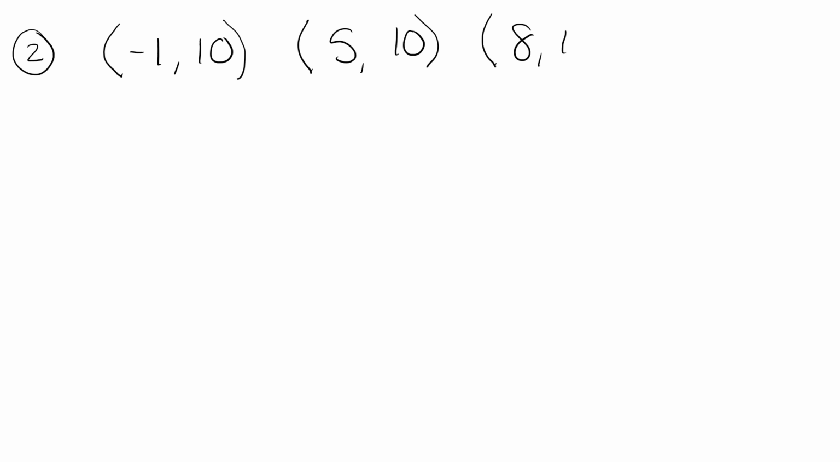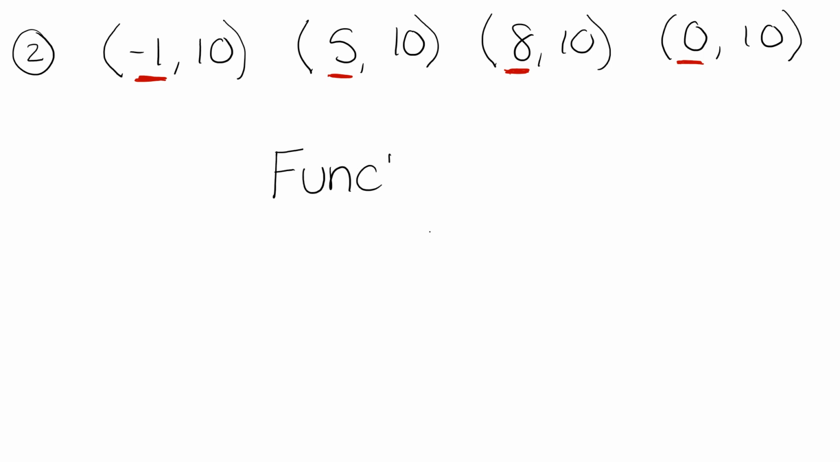For number 2, we have the points (-1,10), (5,10), (8,10), and (0,10). Again, to decide if it's a function or not, we look at the first value. So the -1, the 5, the 8, and the 0. All of those numbers are different. None of them are used more than once, and so number 2 is a function.